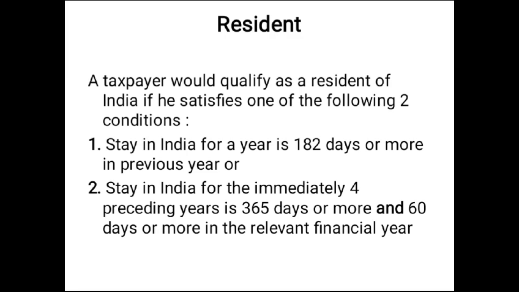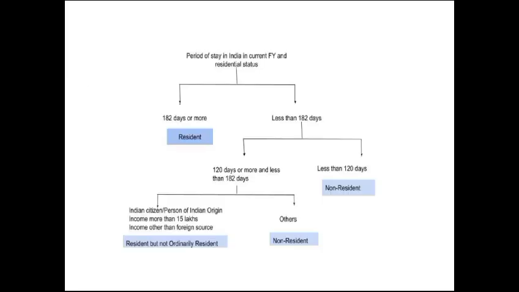The first condition is a stay in India of 182 days or more in the previous year. So the person must stay in India at least 182 days in the previous year. The second basic condition is a stay in India of 365 days or more in the 4 years immediately preceding, and 60 days in the relevant financial year. So the second basic condition is that he has to stay in India at least 60 days in the previous year and 365 days in the 4 preceding years.